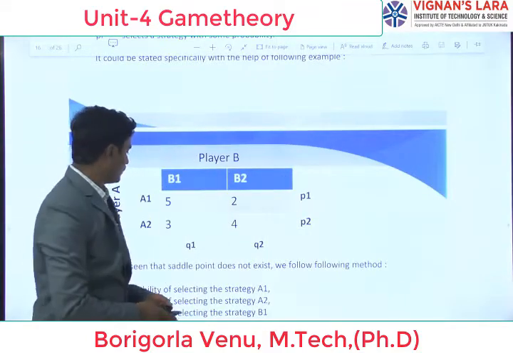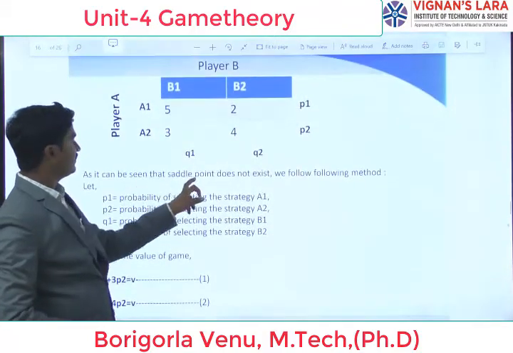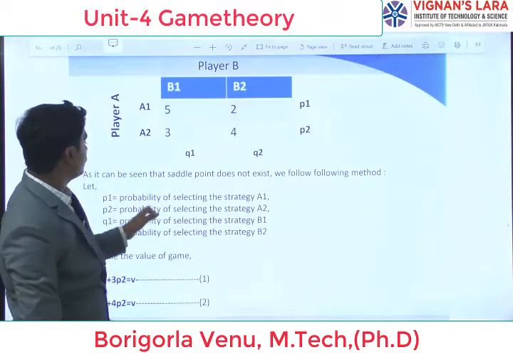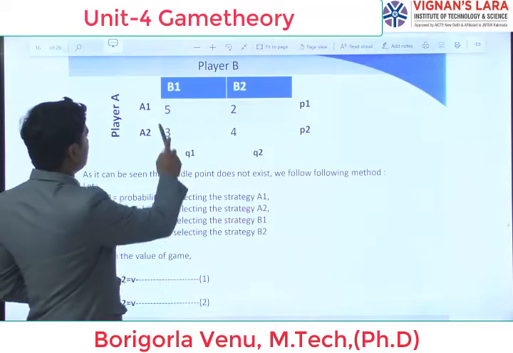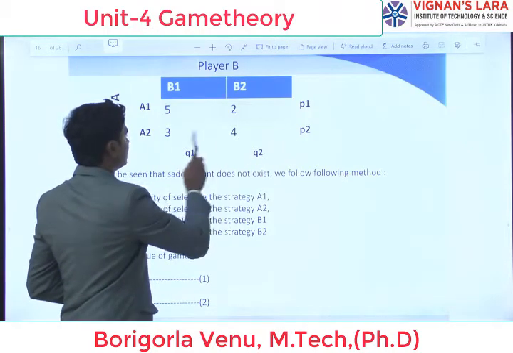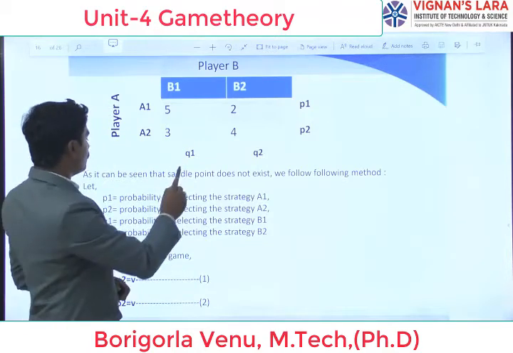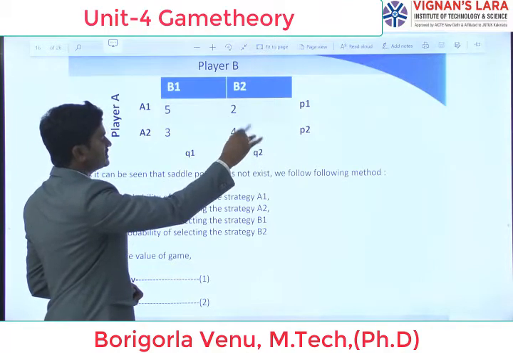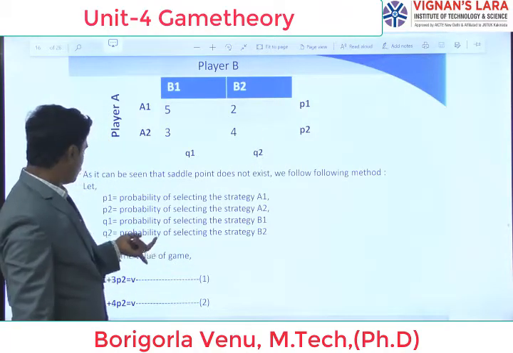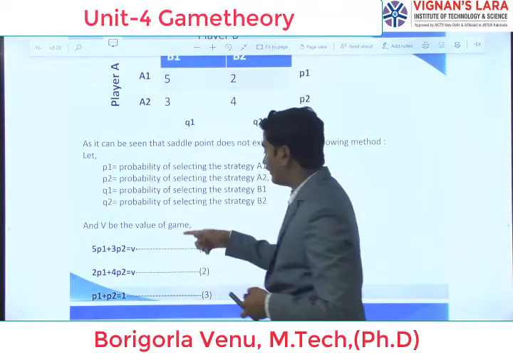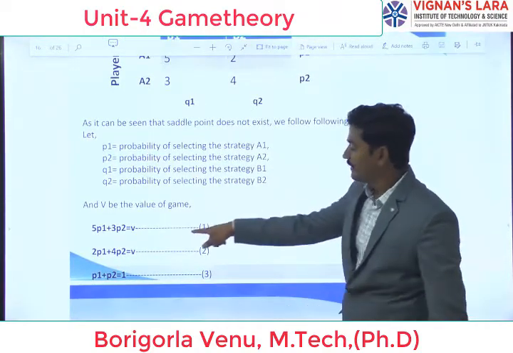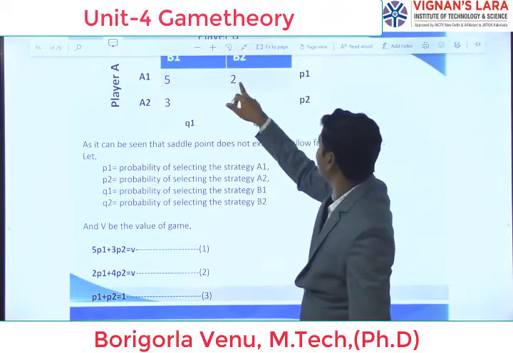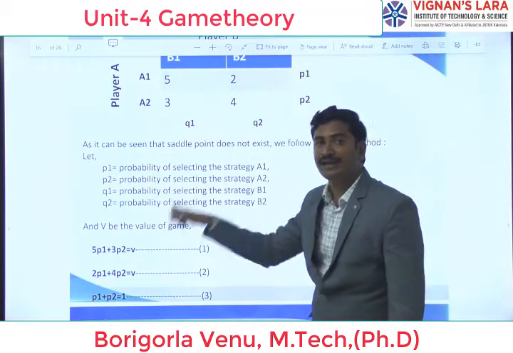Okay. As it can be seen that the saddle point does not exist, we follow the following method. Here P1 is the probability of selecting strategy A1, P2 is the probability of selecting strategy A2, Q1 is the probability of selecting strategy B1 of player B, and Q2 the probability of selecting strategy B2. And V is the value of the game. Next, coming to the first row, what is there? 5P1 plus 2P2 is equal to V, like linear programming.